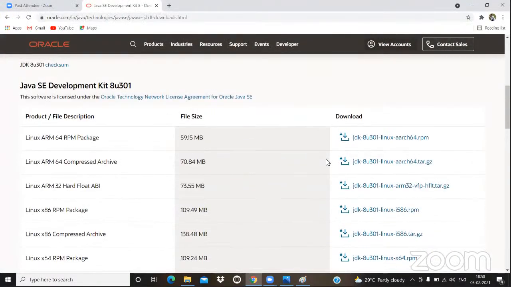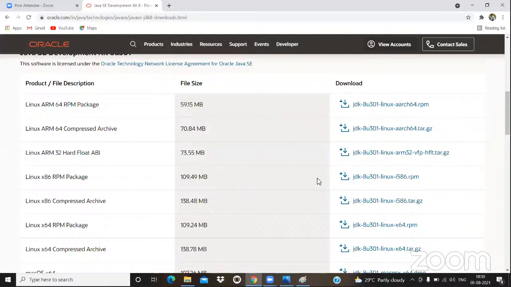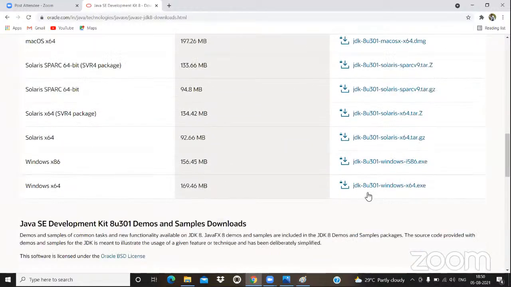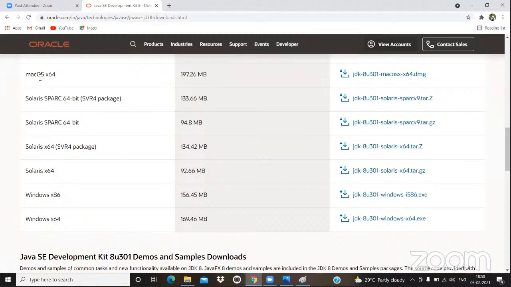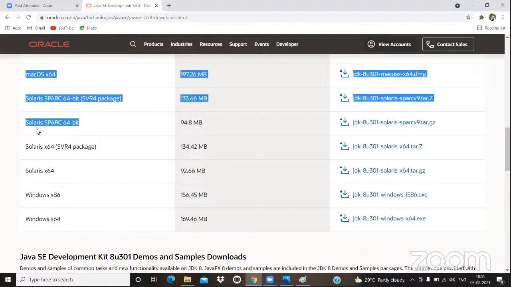So how many softwares do we really have? 14 softwares. Why 14 softwares? Why not one? For example, if I'm downloading JDK 8u301 Windows x64 exe, that means this Java software can be installed only under Windows, especially the 64-bit. Now if I download this Windows one and try to install it in Mac OS, is it possible? No way. If I download Windows 32-bit and try to install it in the Solaris operating system, it is not possible.